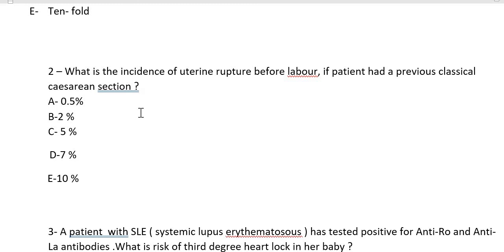If she goes into labor, then the risk is going to be 5%. That is one thing. Okay, if a woman has a classical cesarean section, in how many layers are you going to close it?